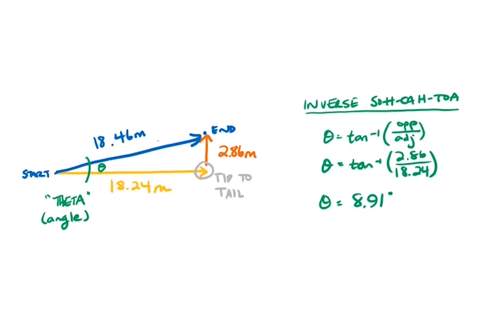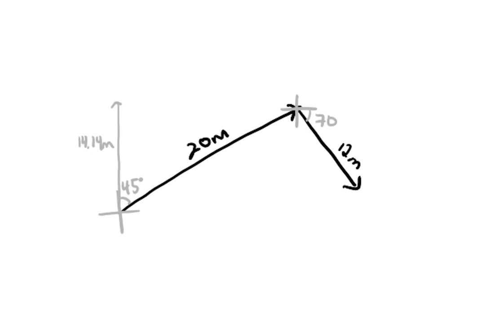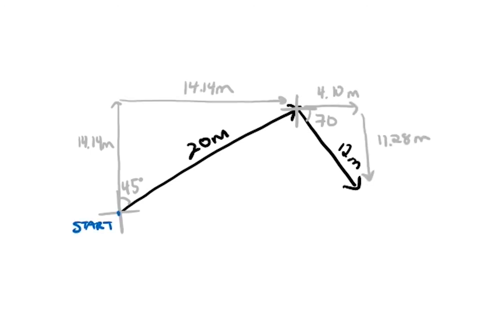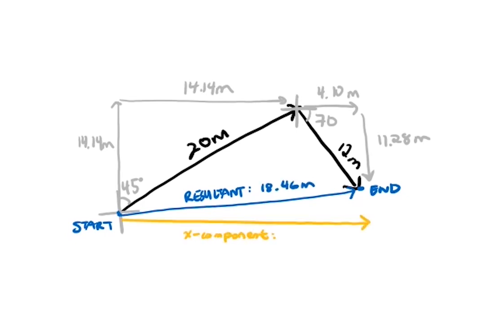Like before, we can also see the same result in the big picture. Here's our original vectors with the components shown. The object's initial position is here, and its final position is here. The resultant can be drawn from initial to final position. Can you see the rectangle you formed, and can you see how that gives us our x and y components?